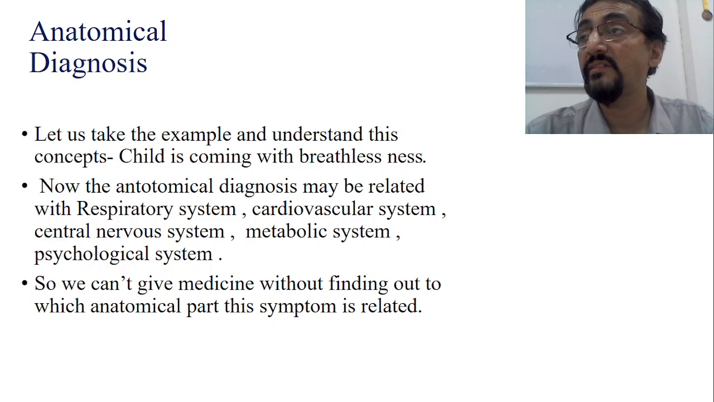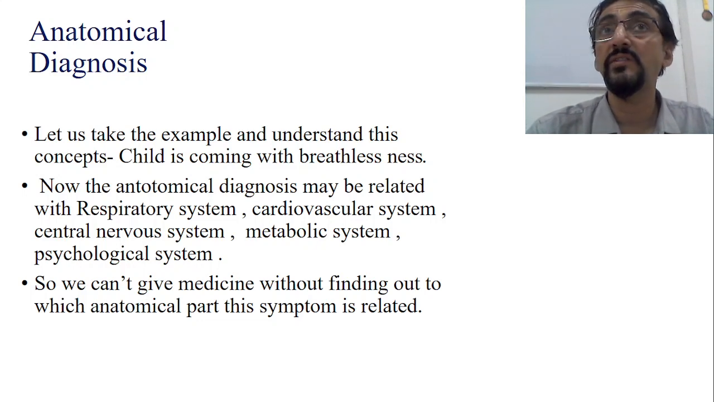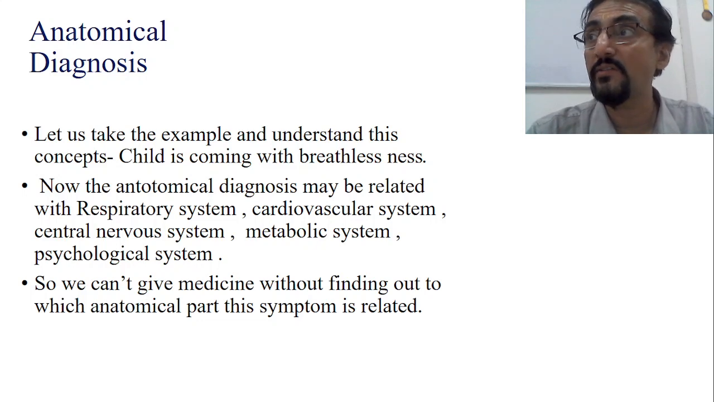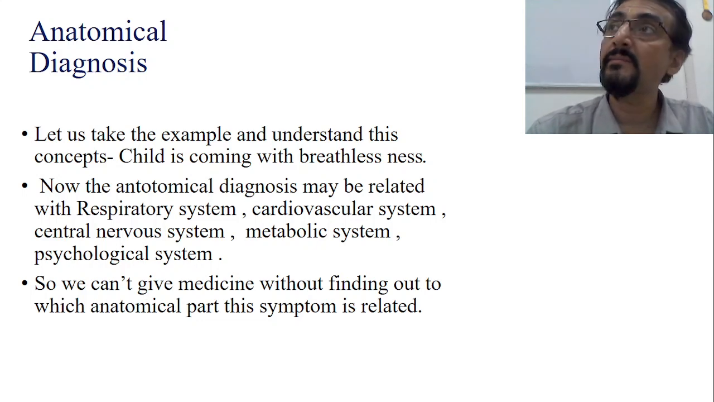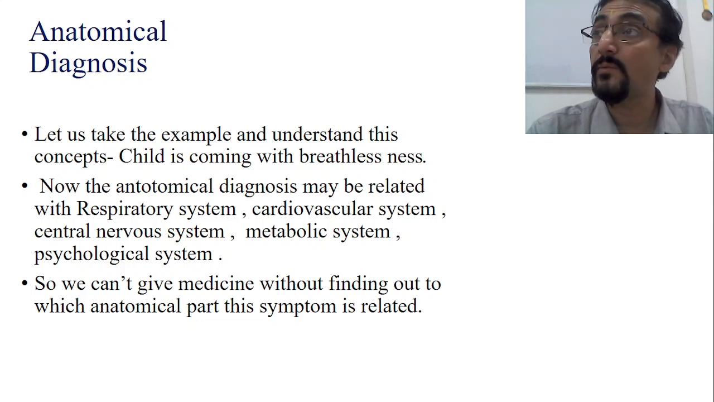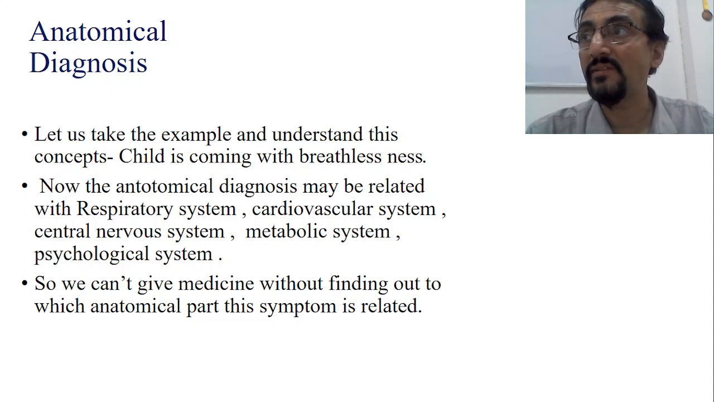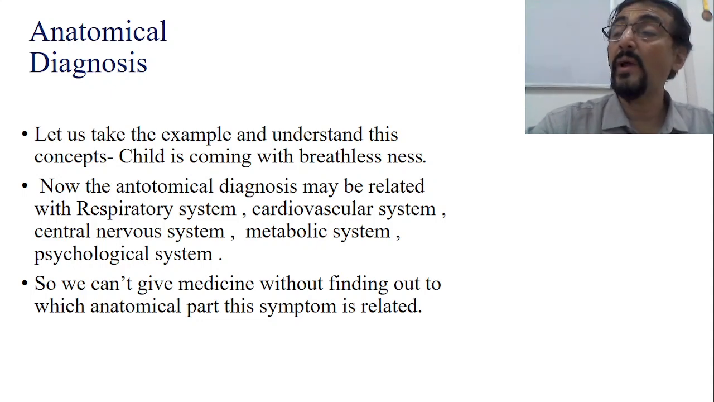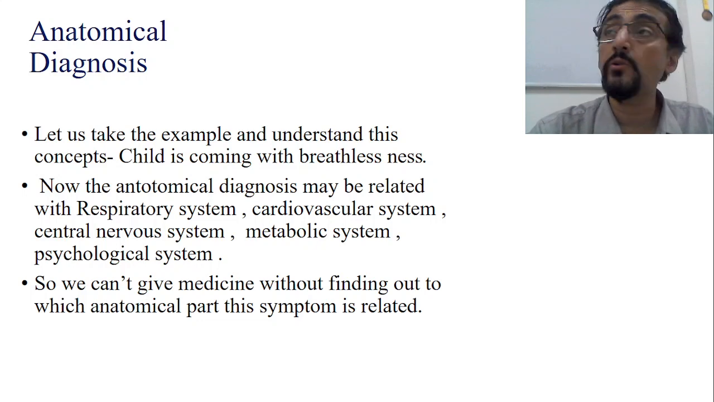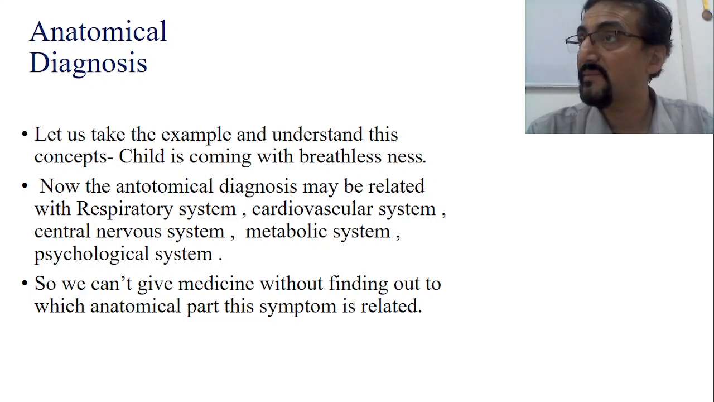Because we know that dyspnea is most commonly seen in case of disorders related to the respiratory tract. But the same dyspnea may also be related to the cardiovascular system, or to the central nervous system. The same dyspnea may also be seen in metabolic problems, and in psychological problems, isn't it? So now we have to attribute the present condition to a particular system. We cannot give the medicine without finding out which anatomical part the symptom is related to.